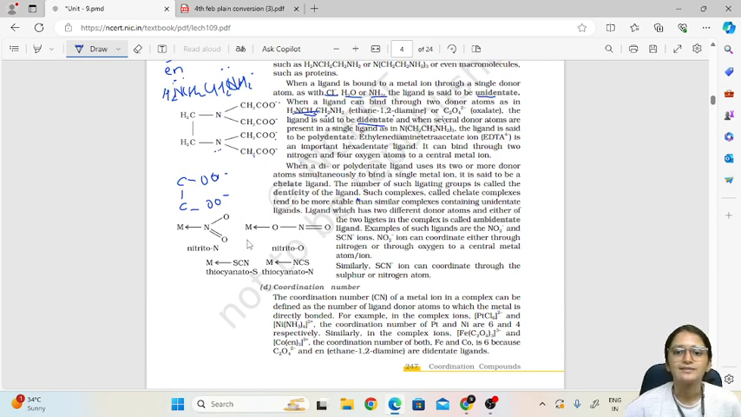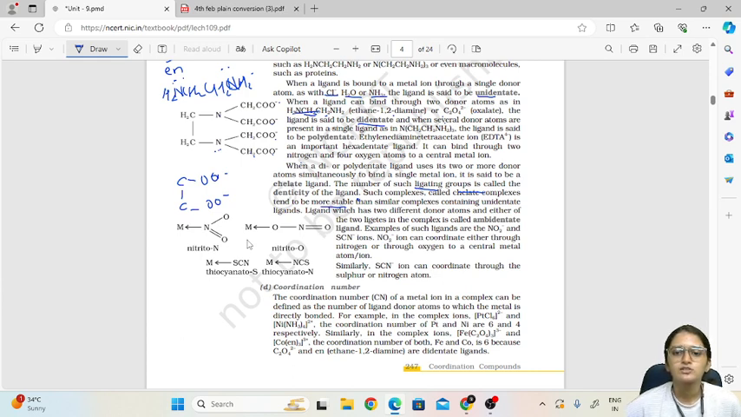Okay, and these complexes are more stable than other complexes containing unidentate ligands. So that's why chelating ligands or these ligating groups are said to be more stable.